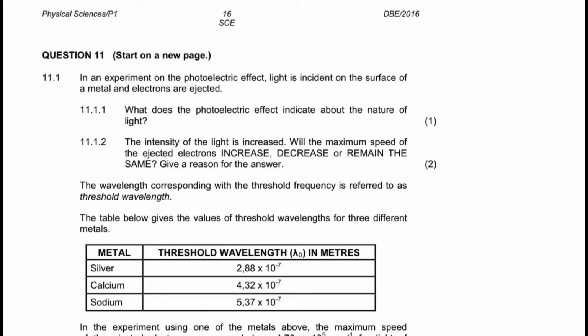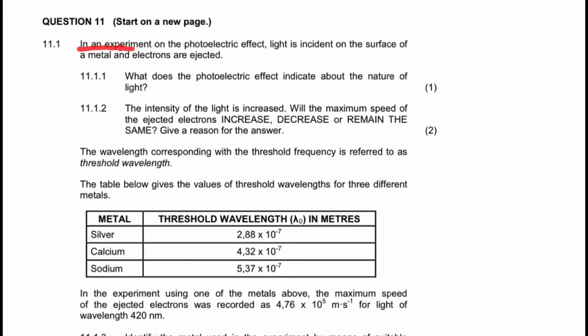This is the 2016 June exam. It's a national paper. I'm going to look at the photoelectric effect. In an experiment on the photoelectric effect, light is incident on the surface of the metal and electrons are ejected. That means the photoelectric effect occurs. 11.1.1 says, what does the photoelectric effect indicate about the nature of light? It indicates the particle nature of light.